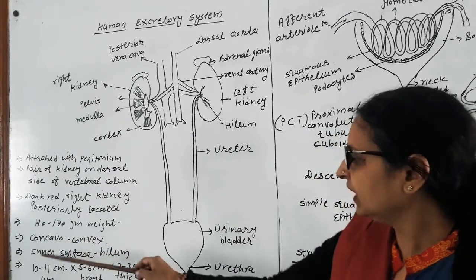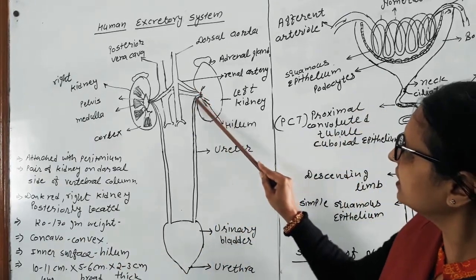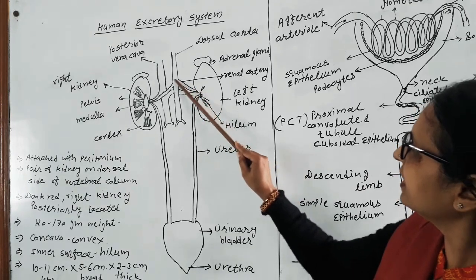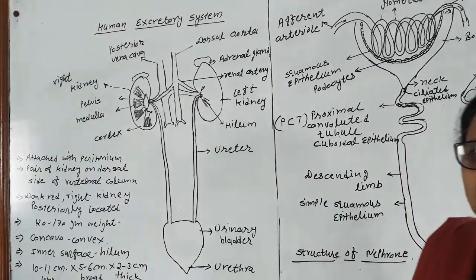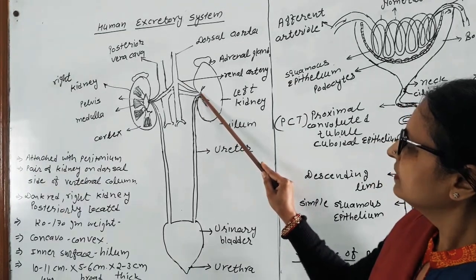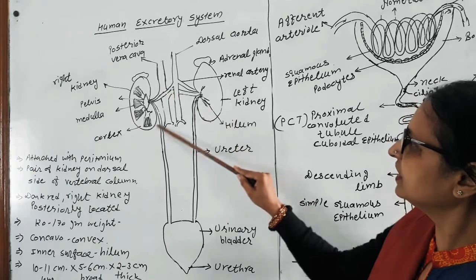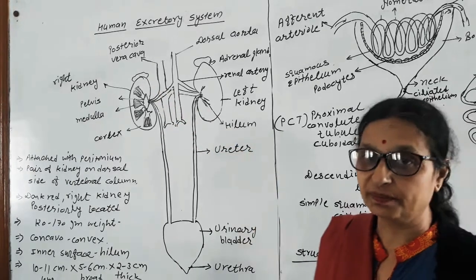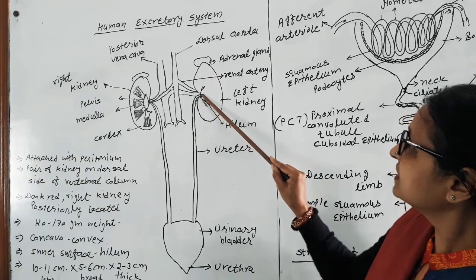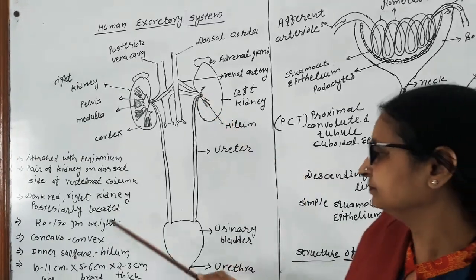The inner surface which is concave is called hilum, from which the renal artery and renal vein move out and into the kidney. The shape of the kidney is a bean shape, slightly depressed in the center, which is called hilum.